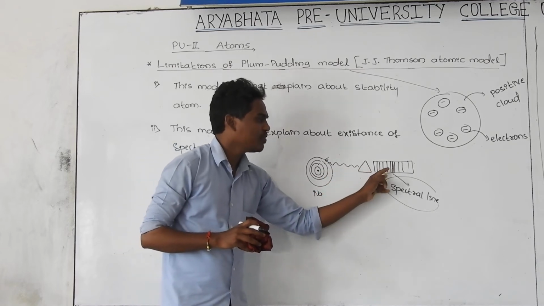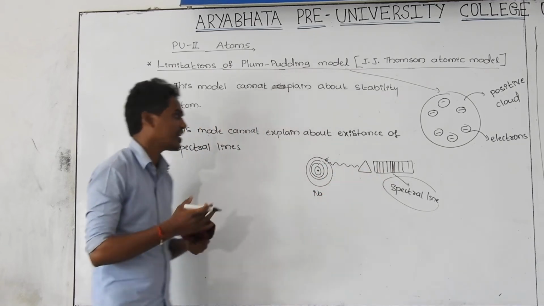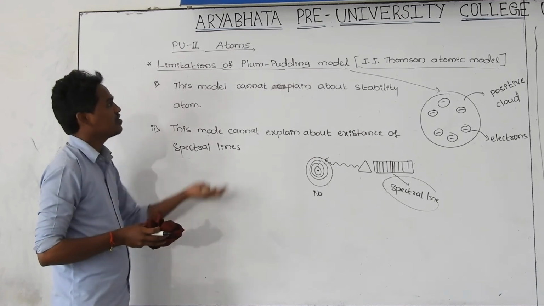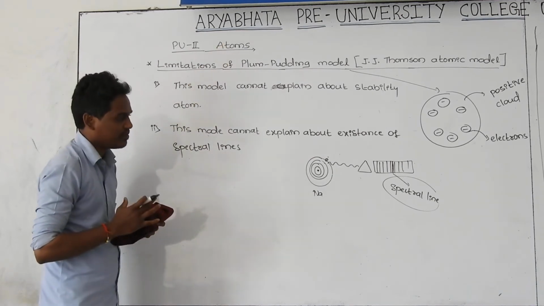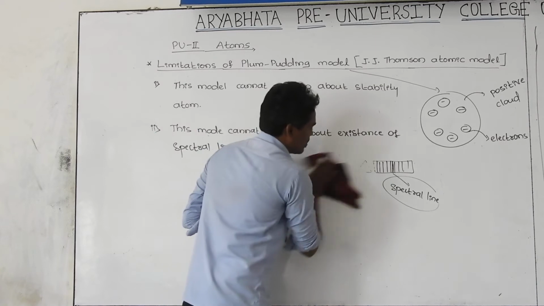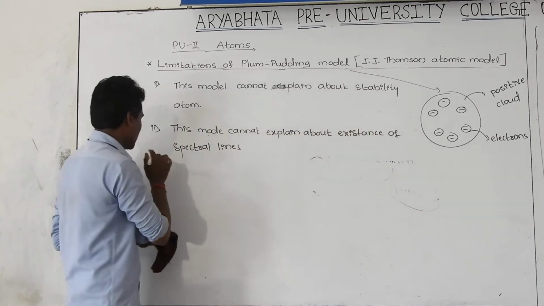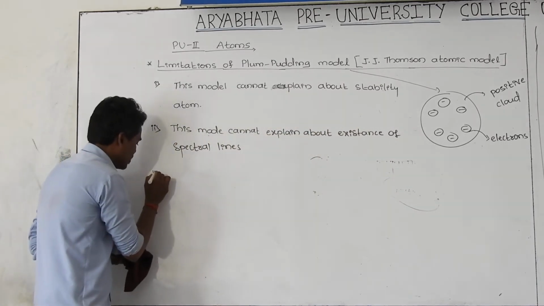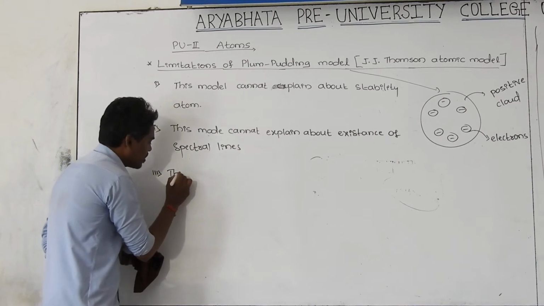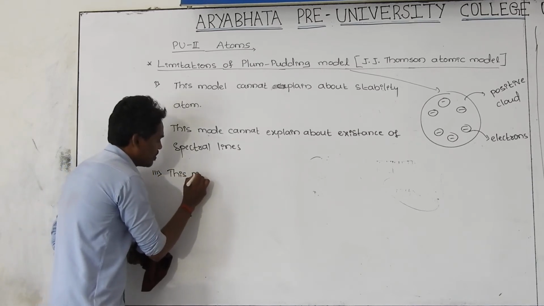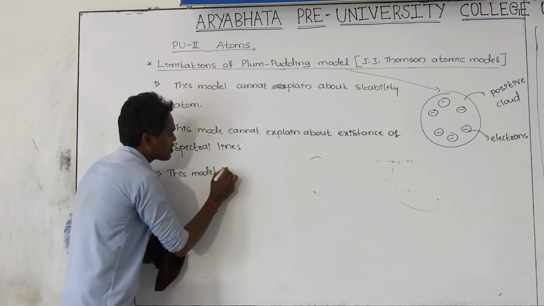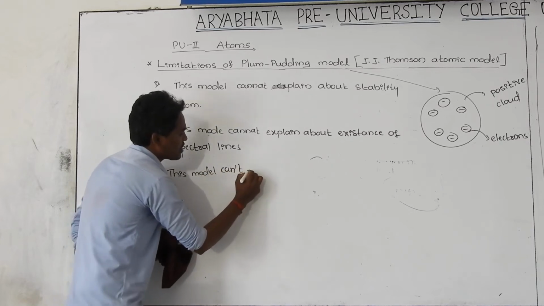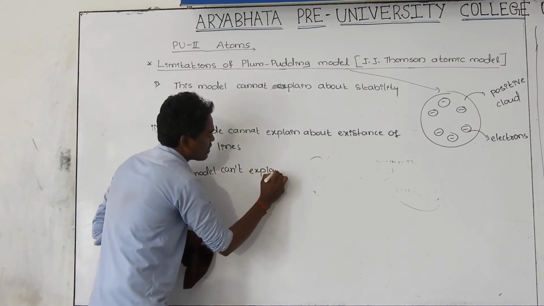How the spectrum is produced also cannot be explained by using this plum pudding model. This is another limitation. And the third limitation: this model can't explain